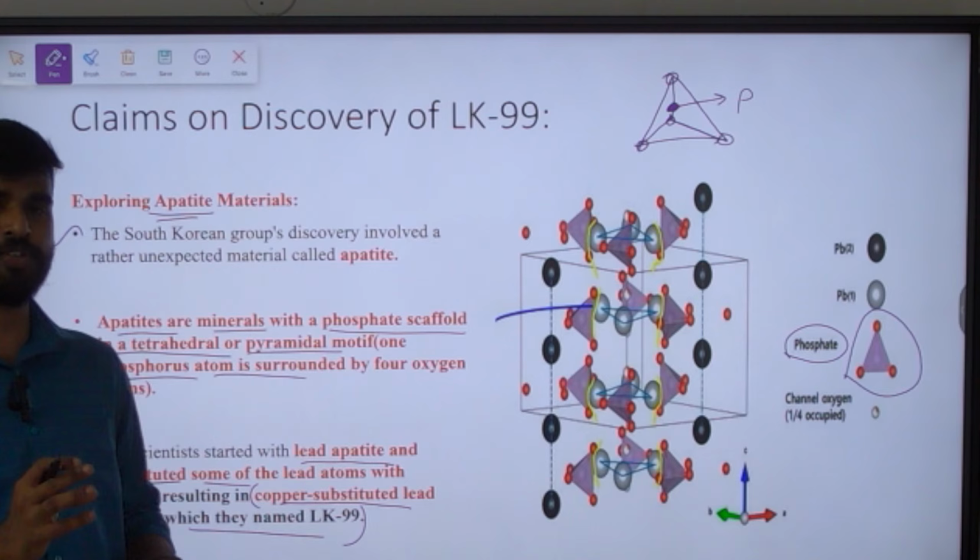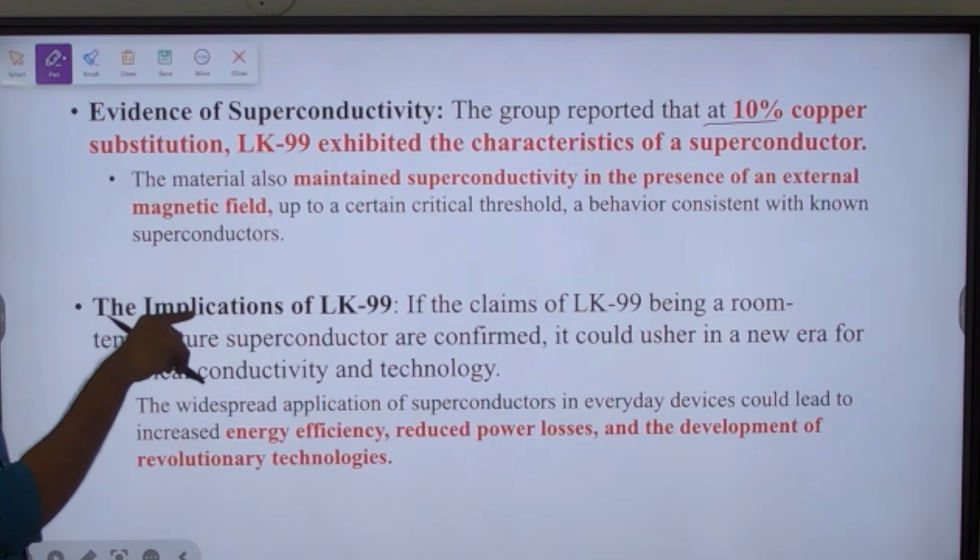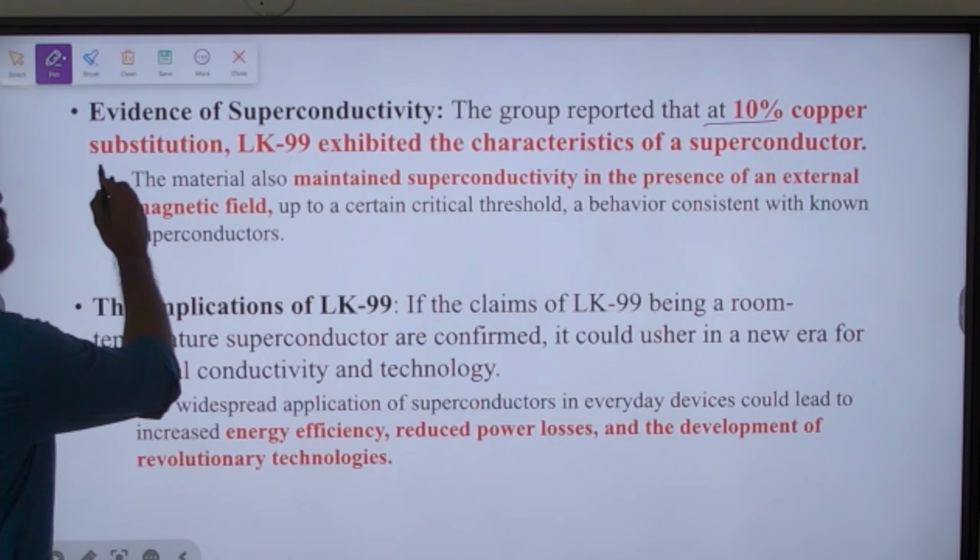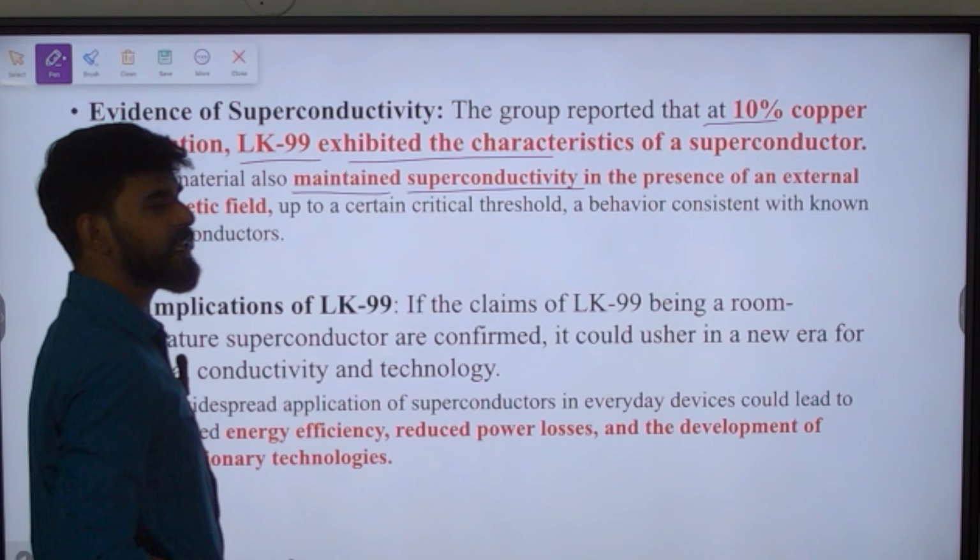Okay, so that would be the correct answer. Next is evidence of superconductivity on this LK99. So when they substituted 10% of copper instead of the lead, then LK99 exhibited the characteristics of a superconductor. Okay, and this point is also important. It maintains superconductivity in the presence of external magnetic field.